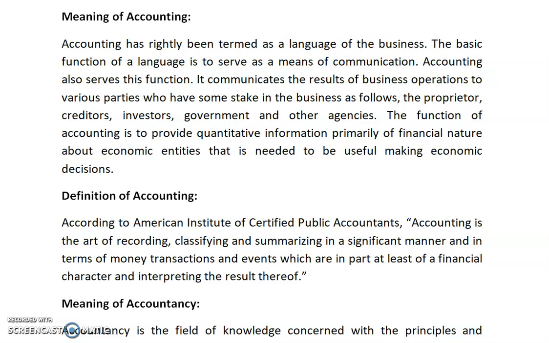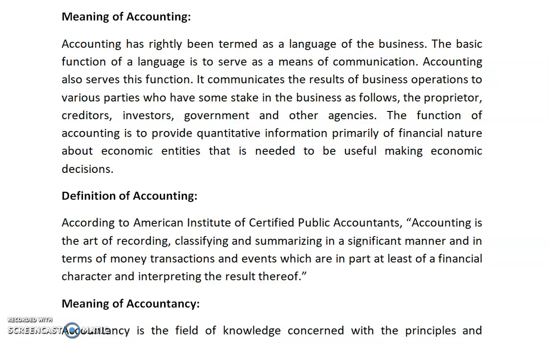It communicates the results of business operations to various parties who have some stake in the business, as follows: the proprietor, creditors, investors, government, and other agencies. The function of accounting is to provide quantitative information, not qualitative. It means it's totally related to a quantity basis; it doesn't matter or have an impact by qualitative nature. Quantitative information, primarily of financial nature, about economic entities is needed to be useful in making economic decisions.